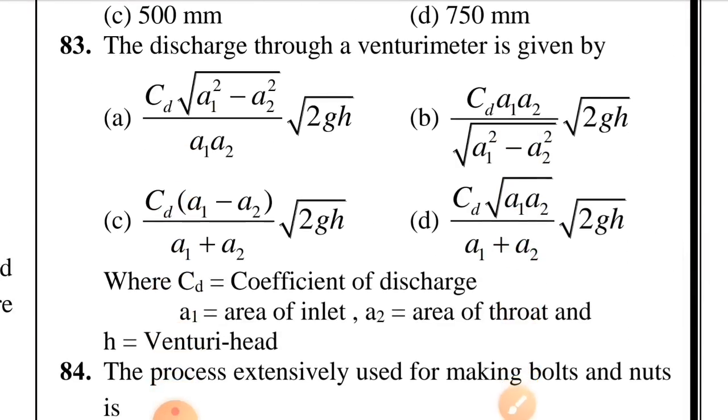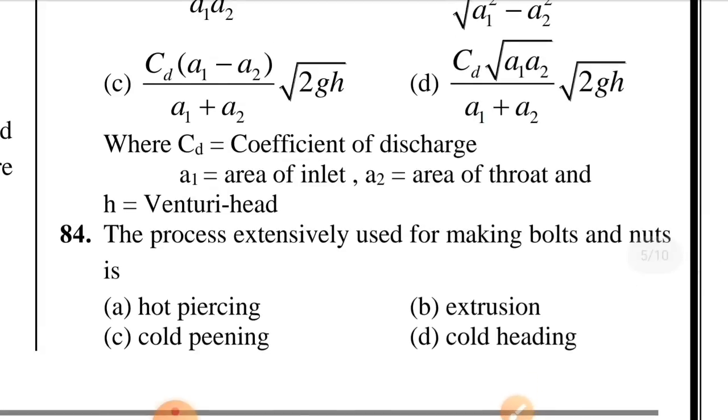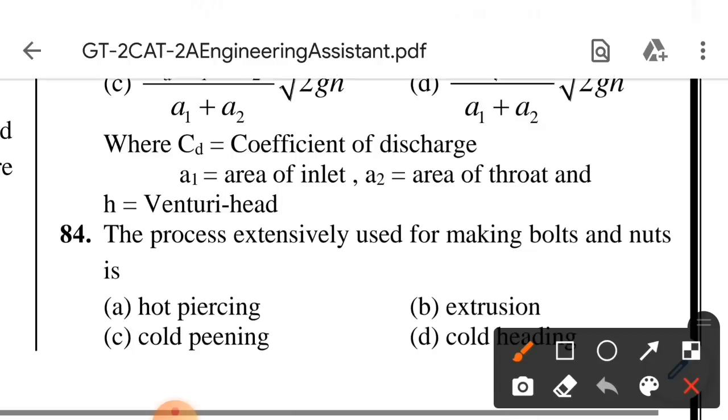Question number 83. The discharge through a Venturi meter is given by. Option B is correct, CD into A1 A2 by root of A1 square minus A2 square into root 2GH. Question number 84. The process extensively used for making bolts and nuts. Option D is correct, cold heading.